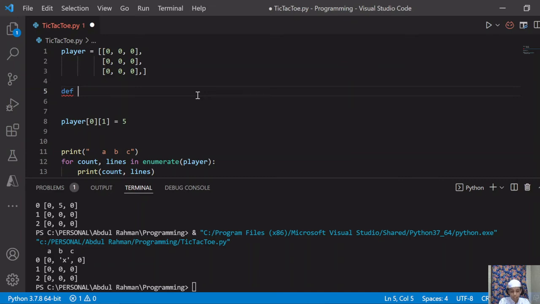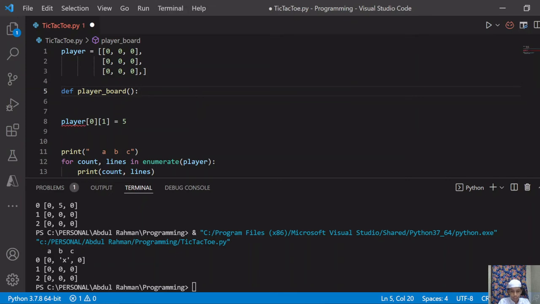I will call it player board, and then I will give brackets, like this.